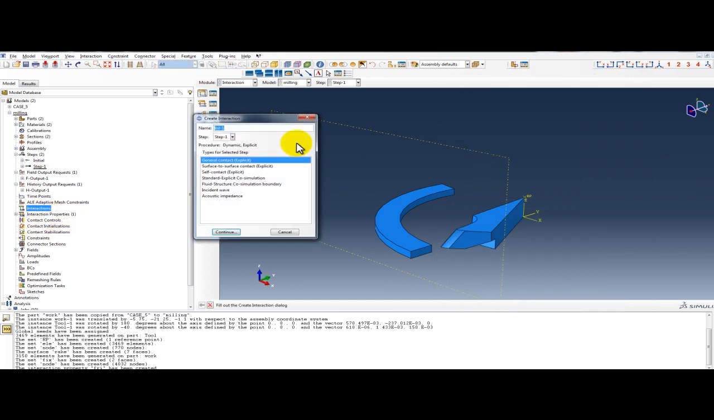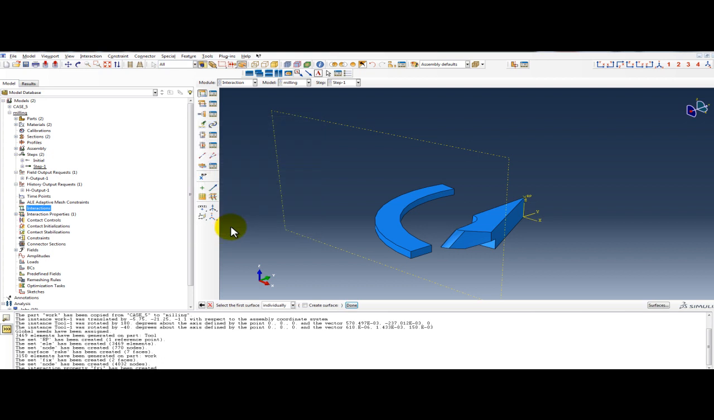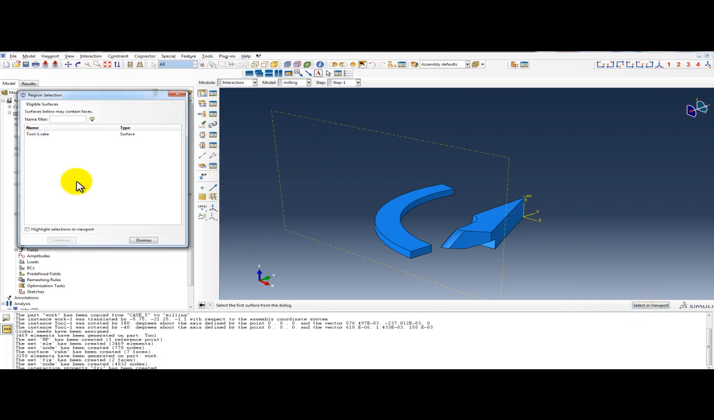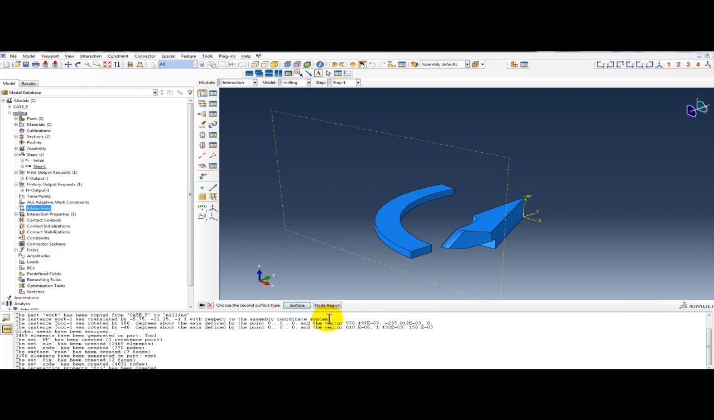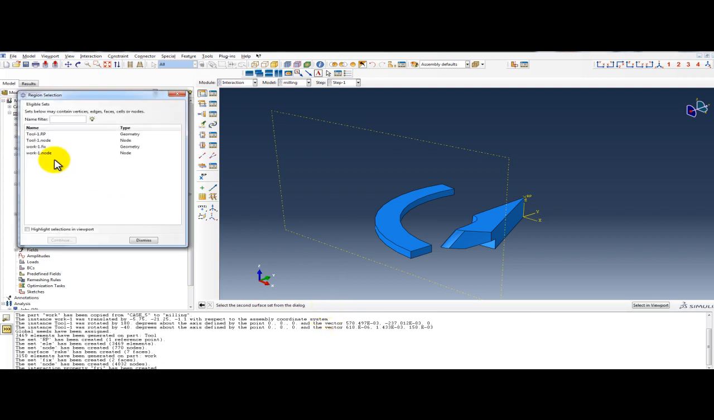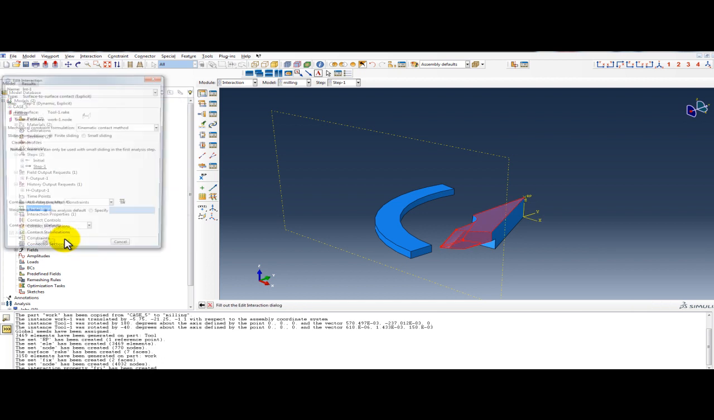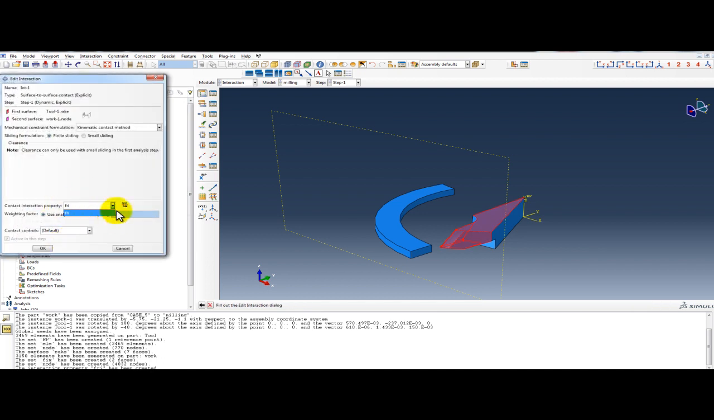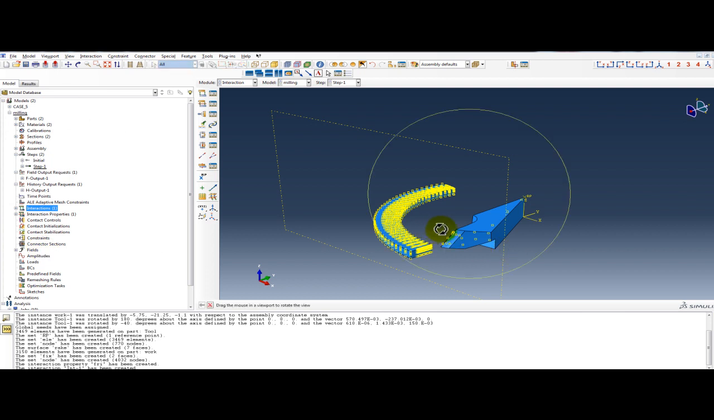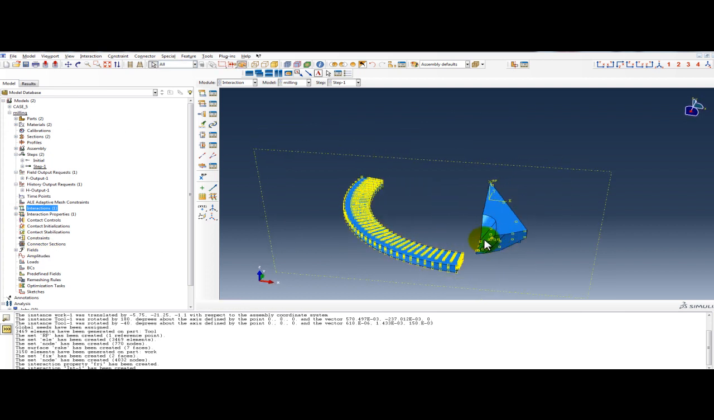define interaction here, create surface to surface. Continue. One surface is tool rake face, this. Second is node region, which one? Workpiece node. Continue. There is a friction property here. Okay, so now this interaction is working, rake face and workpiece nodes.